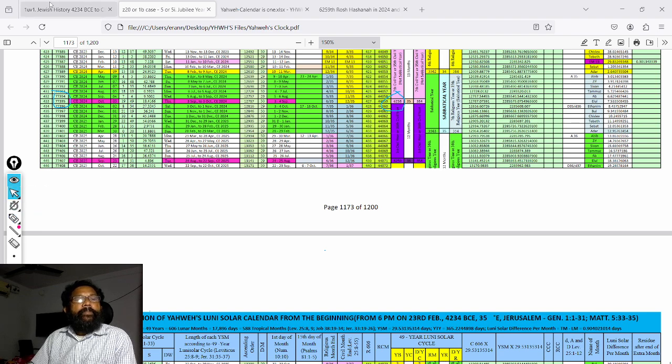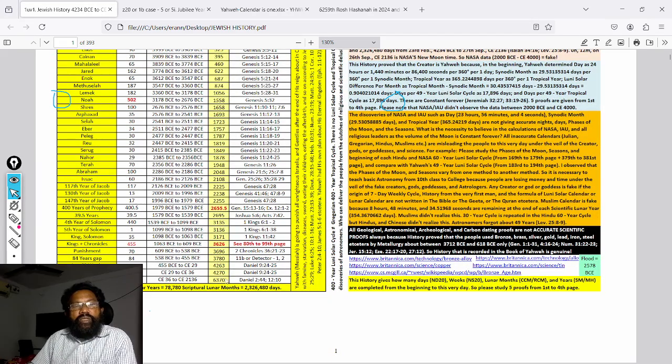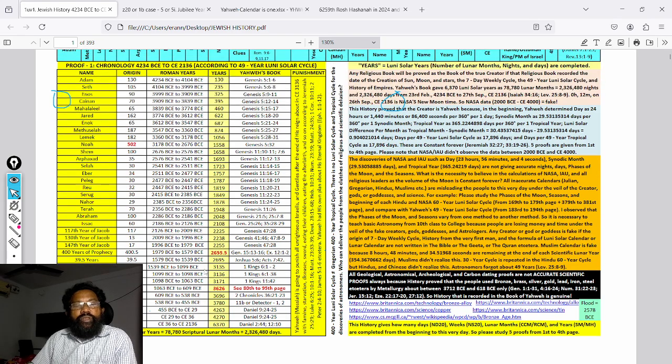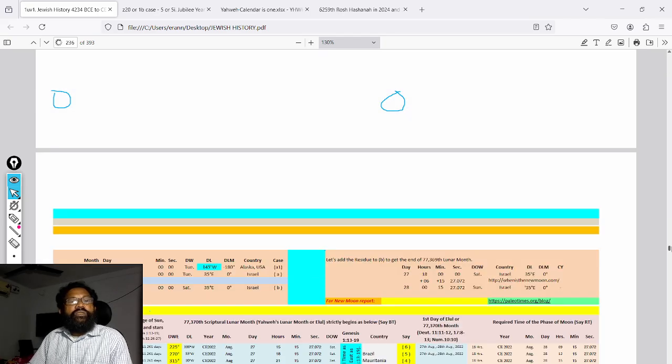See, this is YAHWEH'S history. This history is written in YAHWEH'S book. All the history written in YAHWEH'S books I gave under Jewish history from 4034 BC, Adam. So Adam was created in 4034 BC. The years are counted up to the second coming of the Jewish Messiah. From Adam to the second coming of the Jewish Messiah, 6,370 lunar solar years are completed. See, this is clearly on the 163rd page.